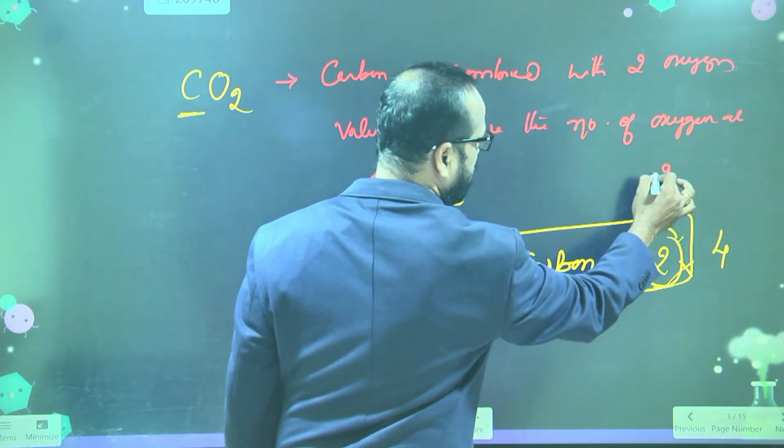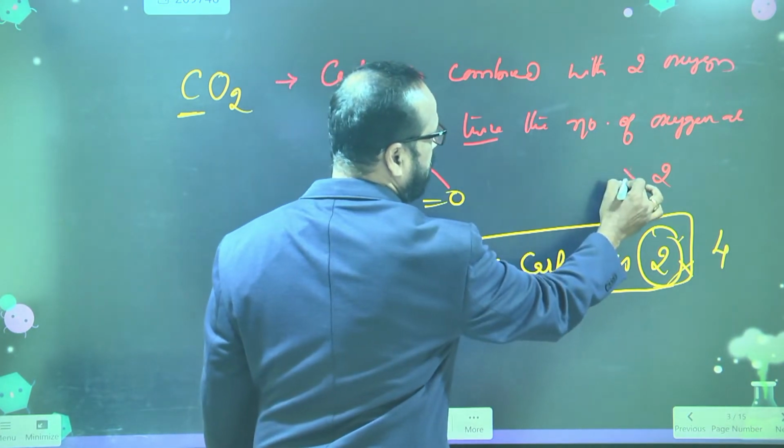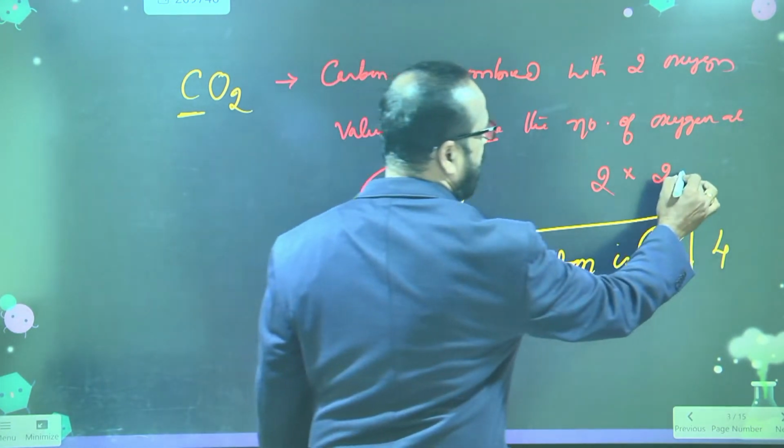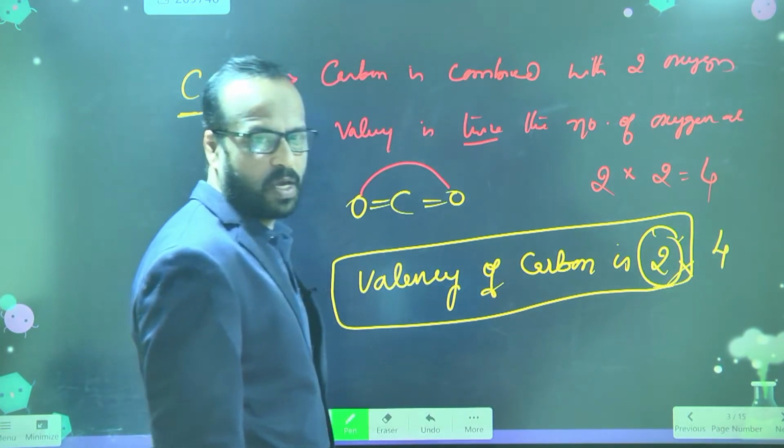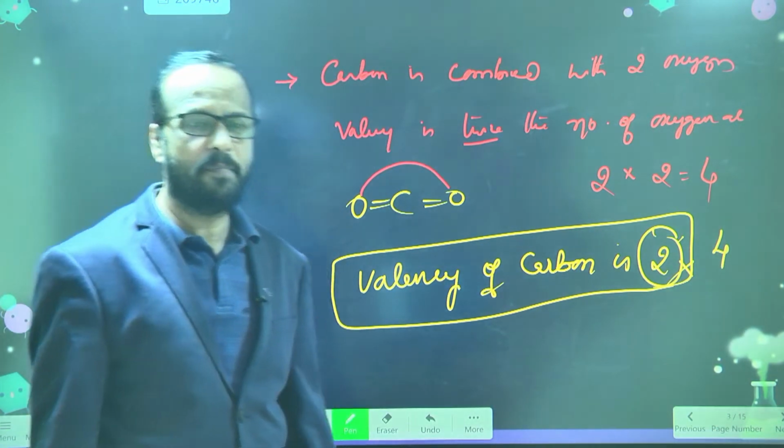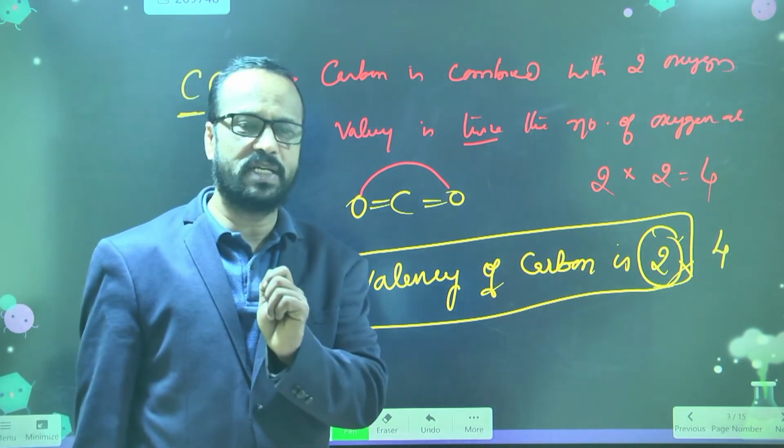So oxygen atoms are 2. Twice means double. So 2 2s are 4. So the valency of carbon is 4. Is this clear to you?